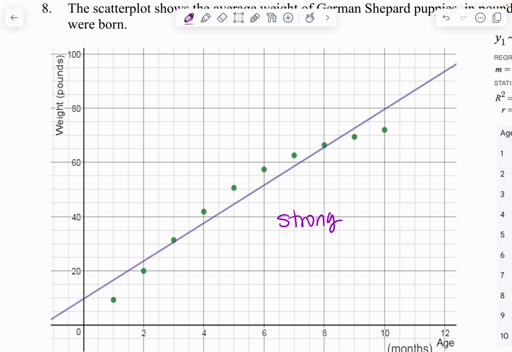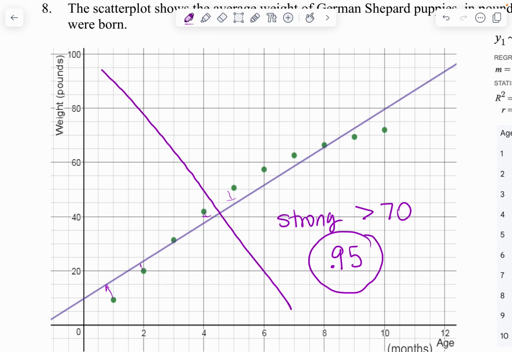Now, if I'm thinking about a strong relationship, is it super strong or is it sort of strong? It looks pretty strong to me. Look how close those dots are to that line. They're pretty close. So a super strong relationship is going to be anything bigger than 70. I'm going to think it's pretty close, so I'm going to go with even like 95. But again, we're thinking about this in terms of decimals. So 0.95. And then I just check if the line's facing upward, it's going to be a positive 0.95.